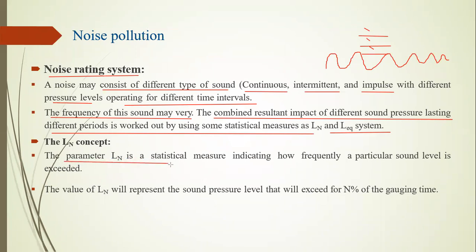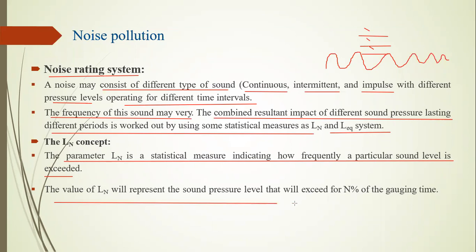The parameter Ln is a statistical measure indicating how frequently a particular sound level is exceeded. The value of Ln represents the sound pressure that is exceeded for n percent of the measuring time.